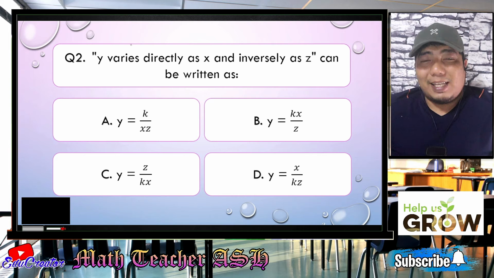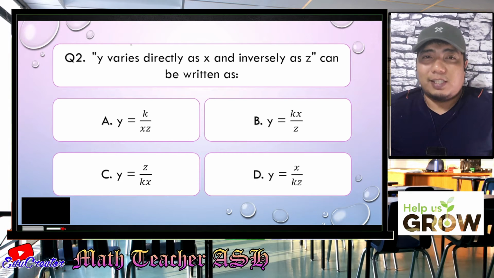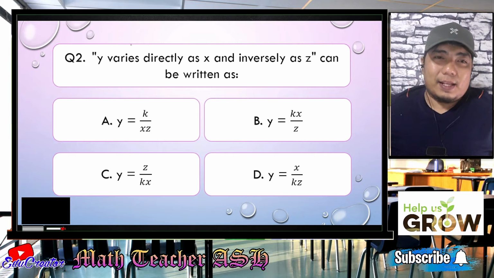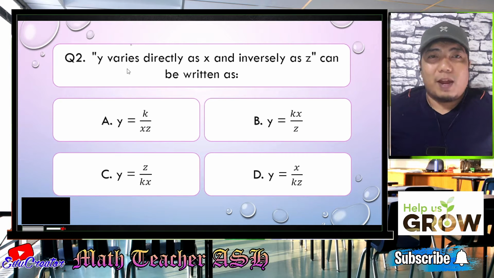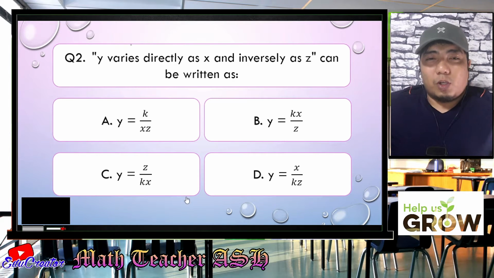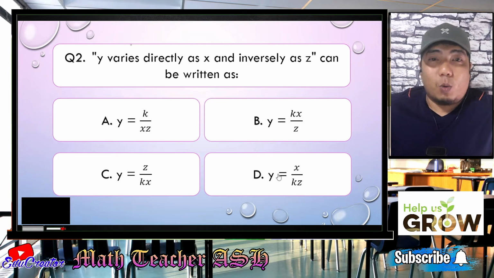Alright, math learners, in answering this question, this is just the same as number 1. We will translate it into a mathematical sentence. So Y here means Y varies. It means Y is equal. So all of the choices have Y equals, alright?